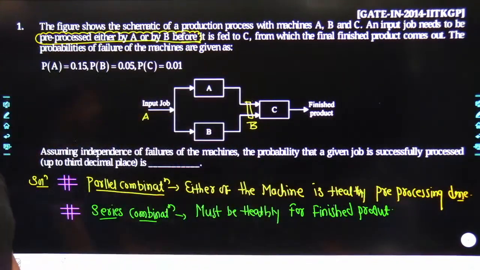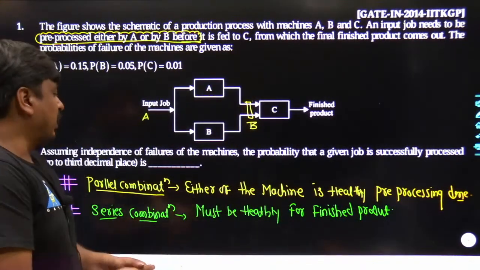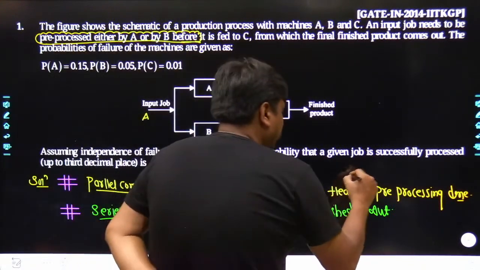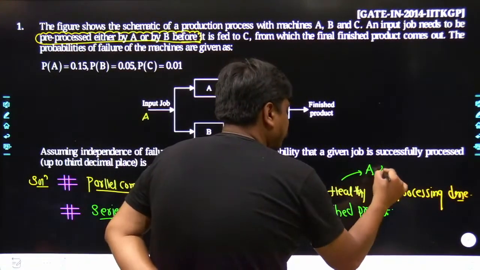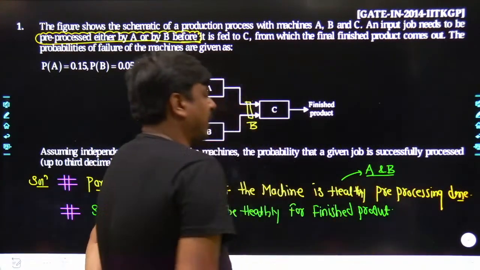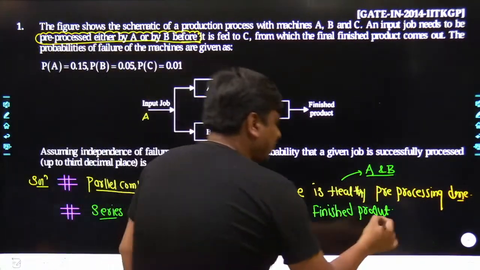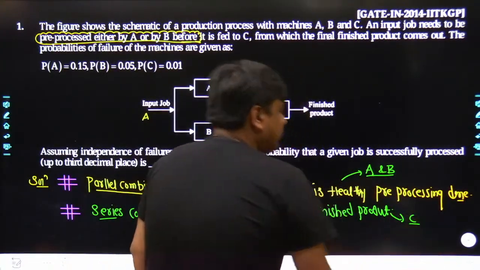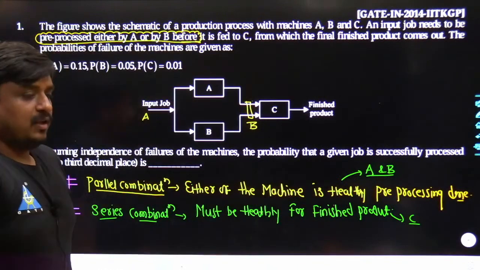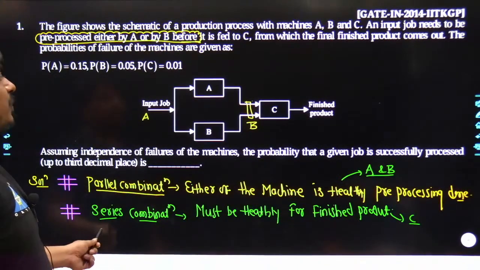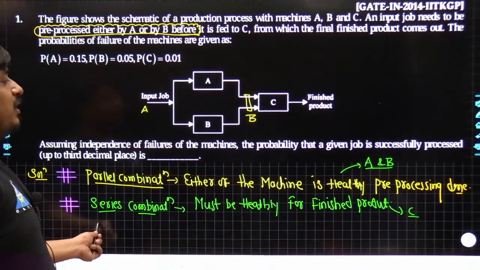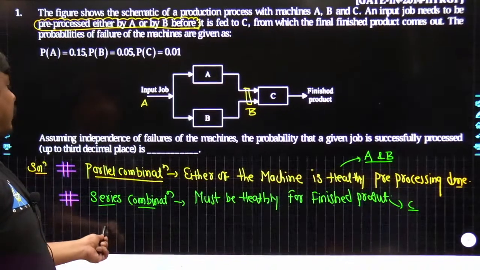So as far as the machines which have been connected in parallel, they are machine A and machine B. They have been connected in parallel, and similarly C has been connected in series. Specifically in this problem, we are looking for the probability that the finished product has come out.